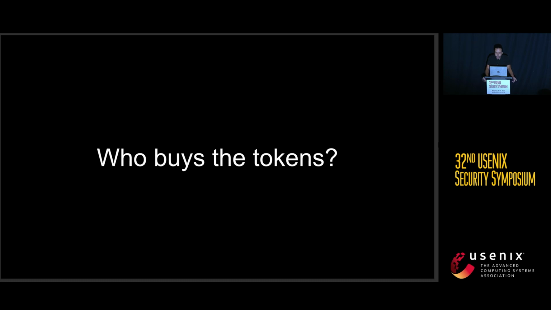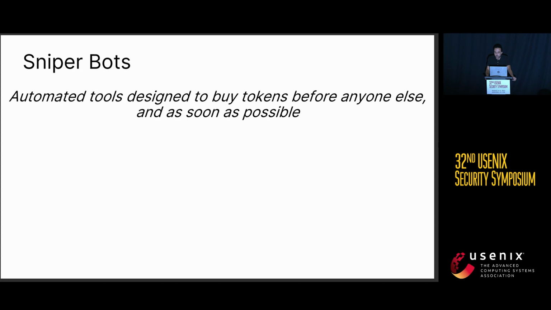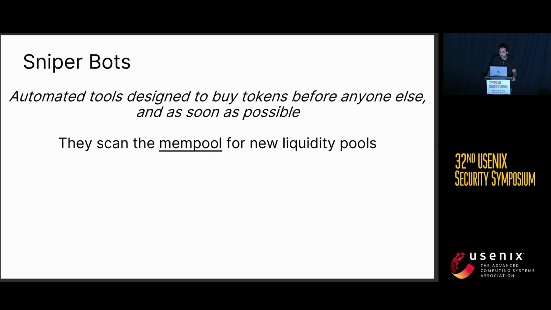Now we change the perspective and we analyze who buys these tokens. Analyzing all the addresses that invest in at least one one-day rug pull, we find that a huge percentage of addresses are sniper bots, which are automated tools designed to buy tokens before anyone else, and of course as soon as possible. And they can perform their actions because they scan the mempool in search of new liquidity pools. And when they find a new liquidity pool, they immediately send a transaction to swap and to buy the new tokens.